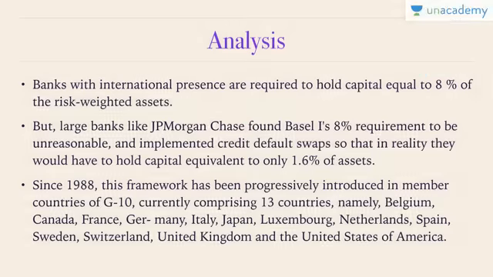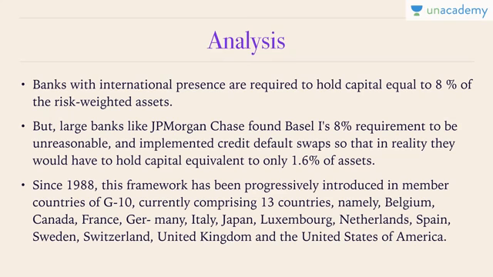Now, further, when we talk about banks with international presence, they are required to hold capital equal to 8% of risk-weighted assets. This is again Basel I. 8% of risk-weighted assets they have to hold as capital. This is something which is imposed. So these funds are blocked, just like cash reserve ratio, or you can say statutory liquidity ratio, those funds are blocked. Similarly, these funds would be blocked.